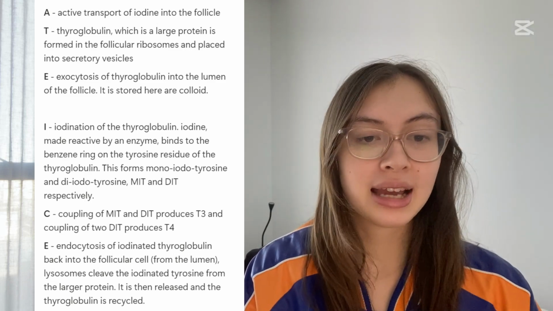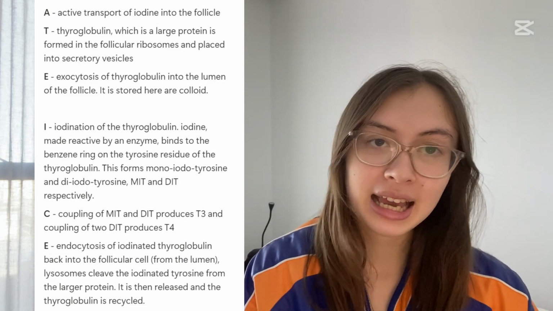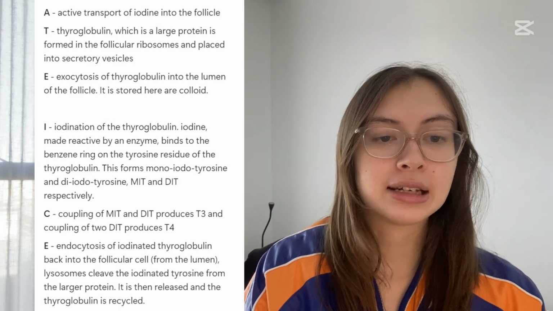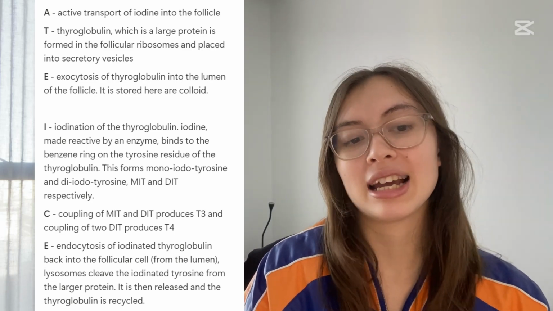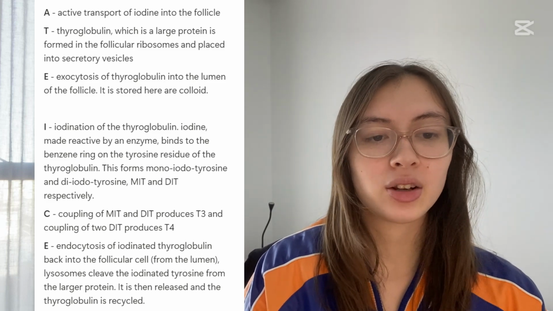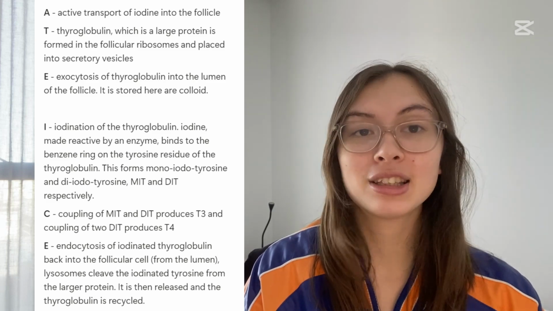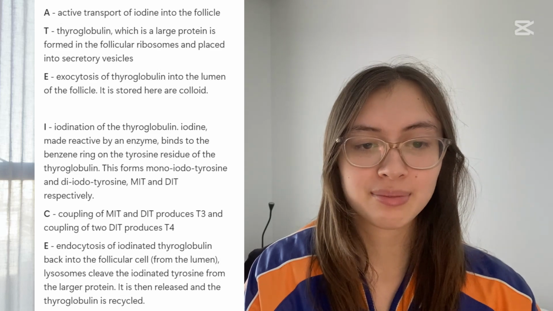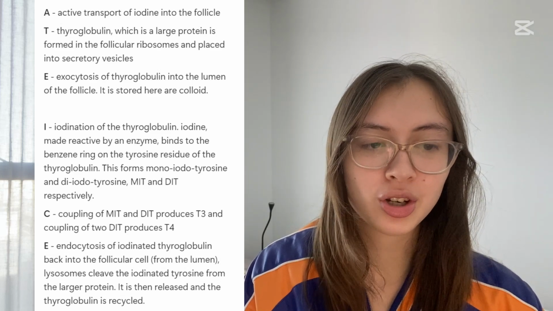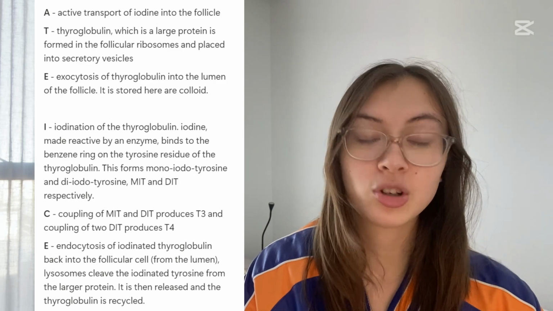As the numbers imply, T3 is formed by the coupling of MIT and DIT, which leads to a compound that has 3 iodines. A T4 is made from the coupling of 2 DITs, which create a compound with 4 iodines. Then the iodinated thyroglobulin is transported back into the follicular cell through endocytosis. In the follicular cell, lysosomes cleave the iodinated tyrosine portion from the larger parent protein, which is then recycled.